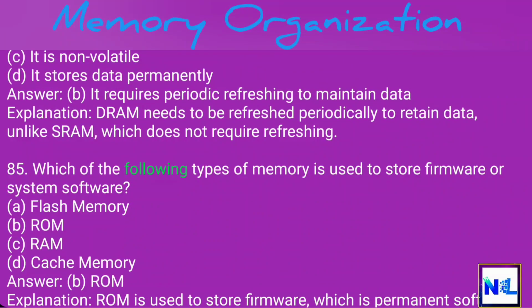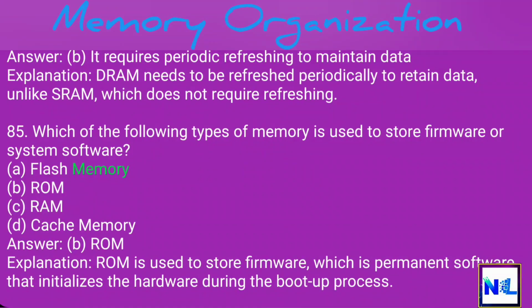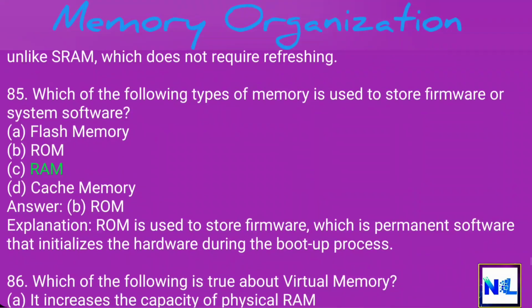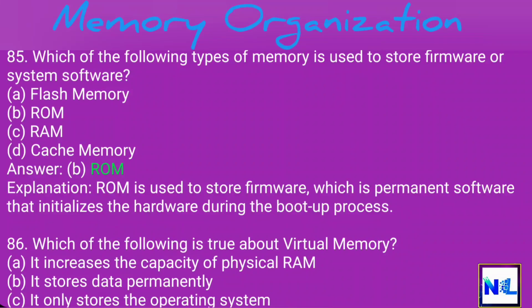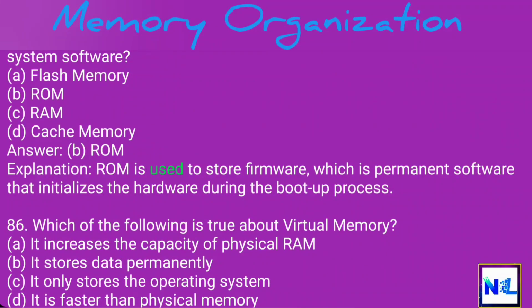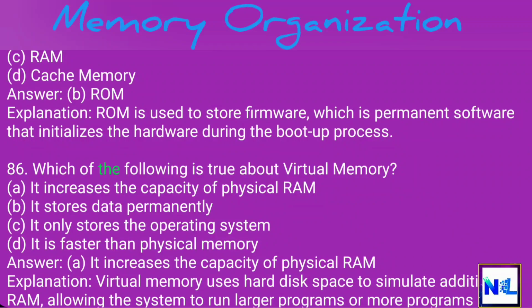85. Which of the following types of memory is used to store firmware or system software? A. Flash memory. B. ROM. C. RAM. D. Cache memory. Answer: B. ROM. Explanation: ROM is used to store firmware, which is permanent software that initializes the hardware during the boot-up process. 86. Which of the following is true about virtual memory?